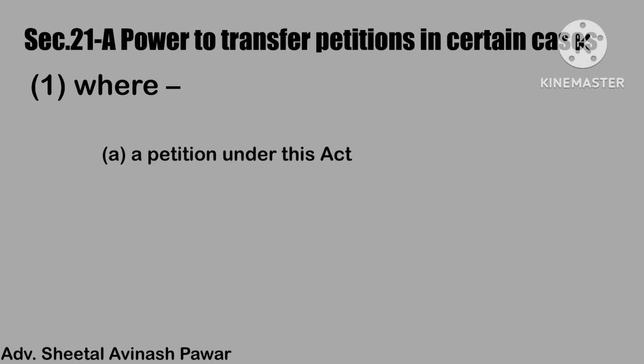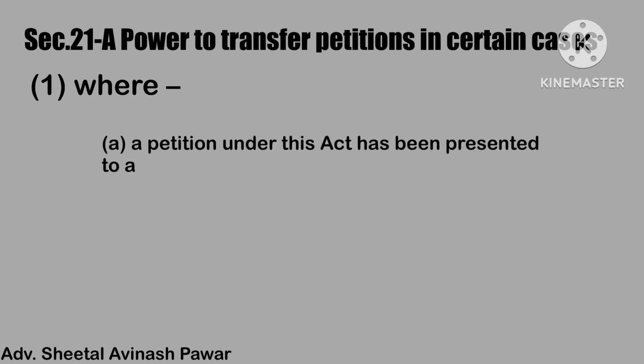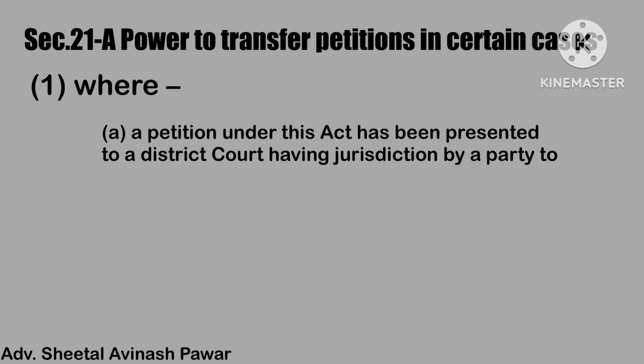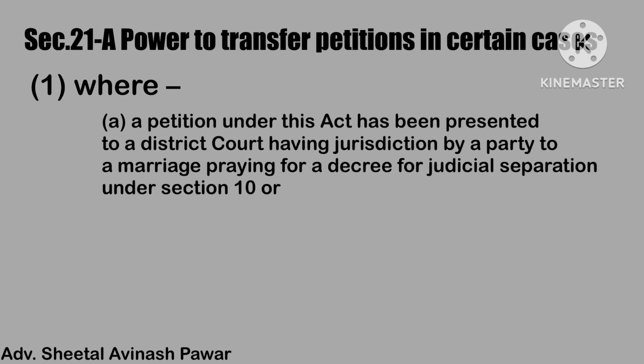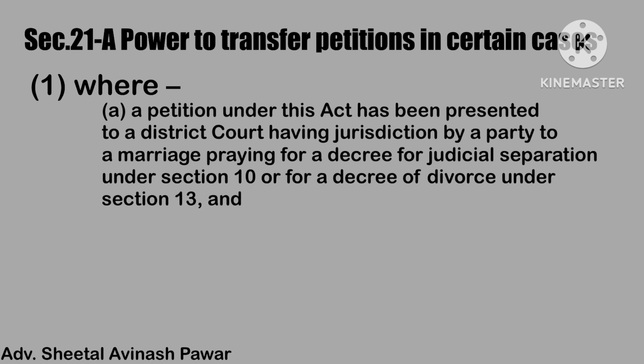Clause A. A petition under this Act has been presented to a district court having jurisdiction by a party to a marriage, praying for a decree for judicial separation under Section 10 or for a decree of divorce under Section 13. It means any case regarding judicial separation under Section 10 of this Act and the decree of divorce under Section 13 of the Act goes into the district court which has the proper jurisdiction to entertain the case. Then what is clause A saying?